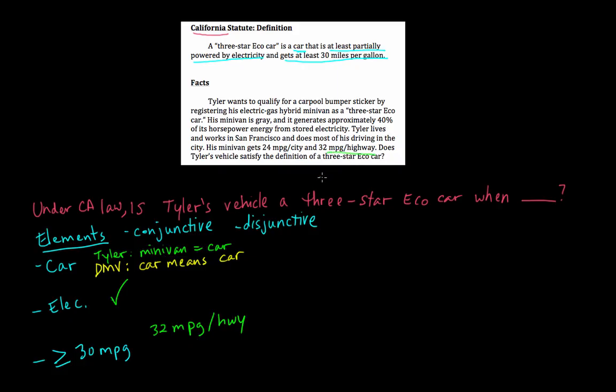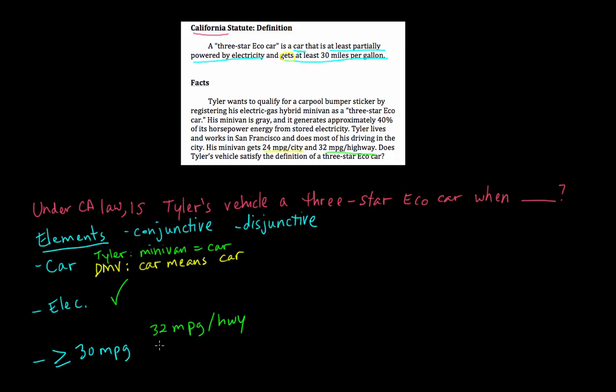But the DMV will probably respond to that argument by pointing out that the car has to get at least 30 miles per gallon to be a 3-star eco car. The statute requires that the car gets at least 30 miles per gallon, not that it can get at least 30 miles per gallon. And since Tyler works in the city and does most of his driving in the city, his actual fuel economy is probably closer to the 24 miles per gallon city fuel economy.